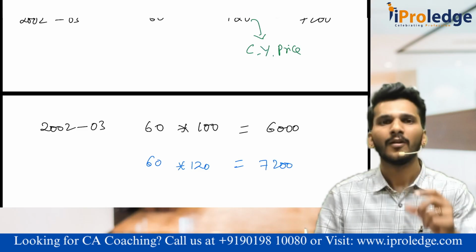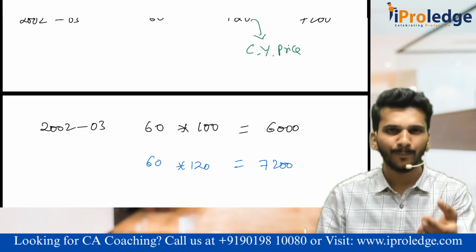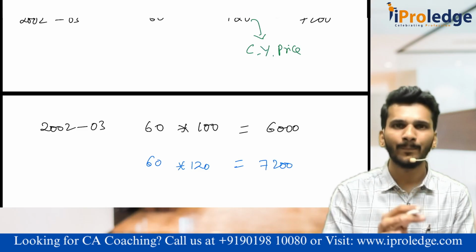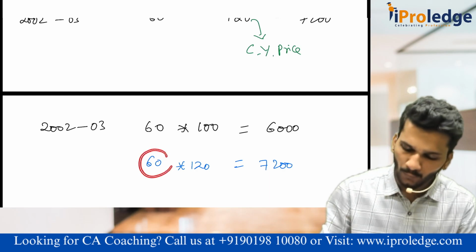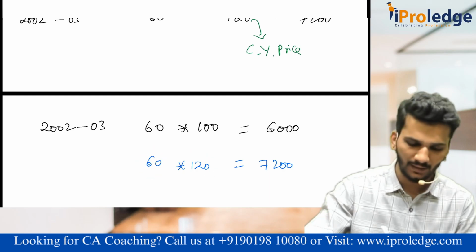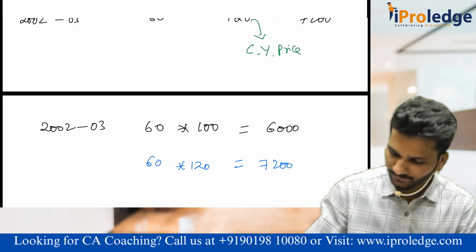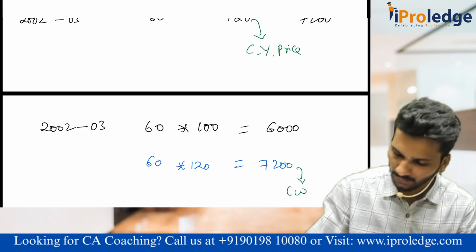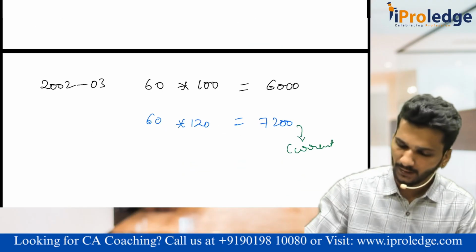Sir, instead of multiplying with the constant prices or base year prices, if you multiply the current output with the current year prices, we call it national income at current prices.